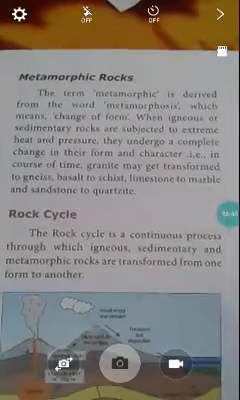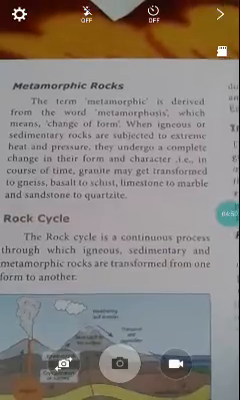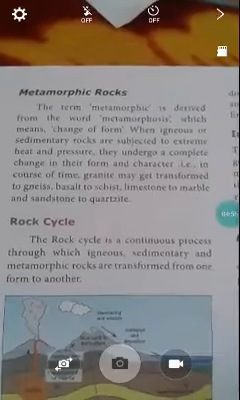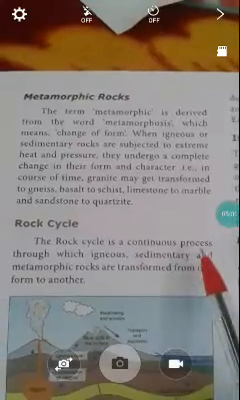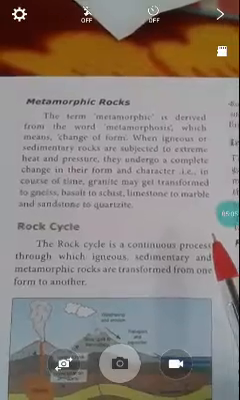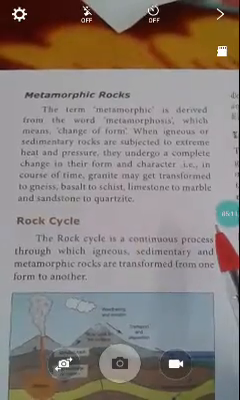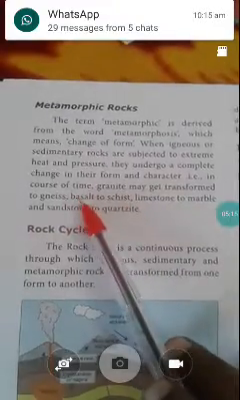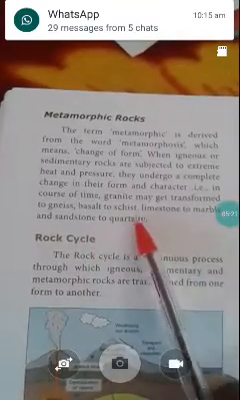Next I would like to explain the metamorphic rocks. Metamorphic is derived from the word metamorphosis, which means change of form. So igneous rocks and sedimentary rocks change their forms. Getting heat and pressure, they undergo complete change in their form and character. This type of rock is called metamorphic rock. Examples: granite, basalt, schist, limestone, sandstone, and quartz.